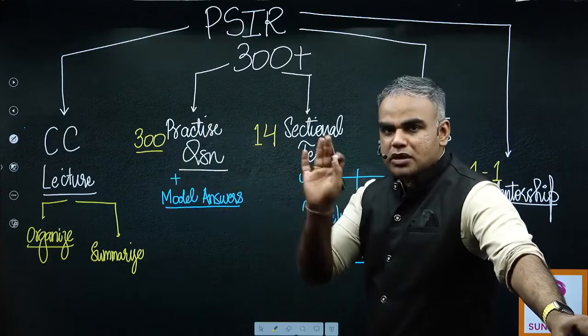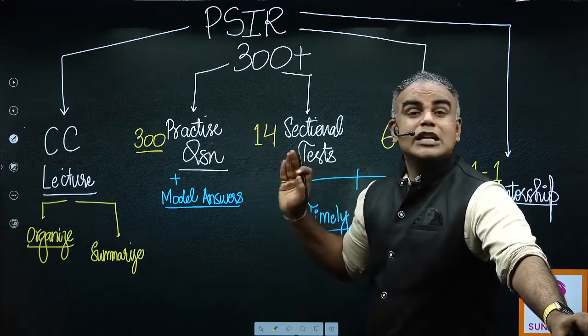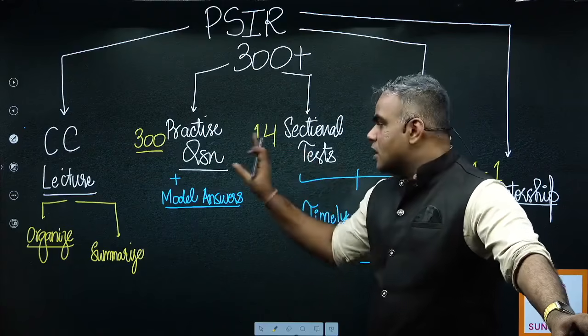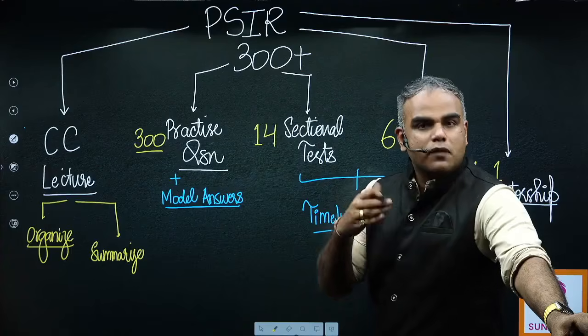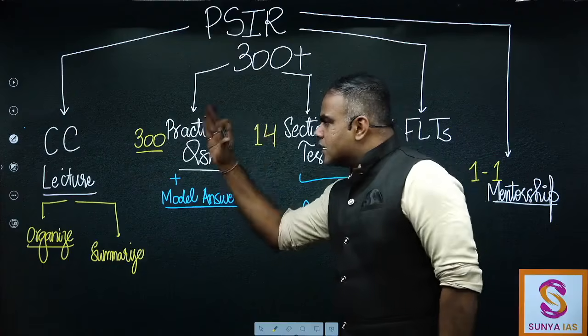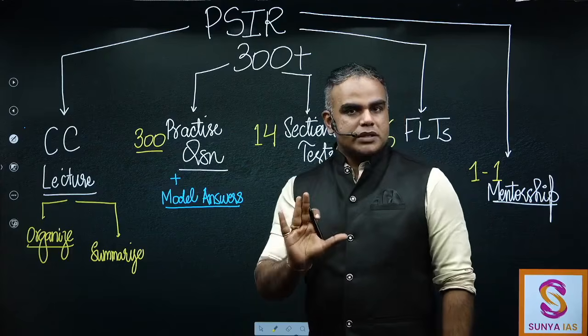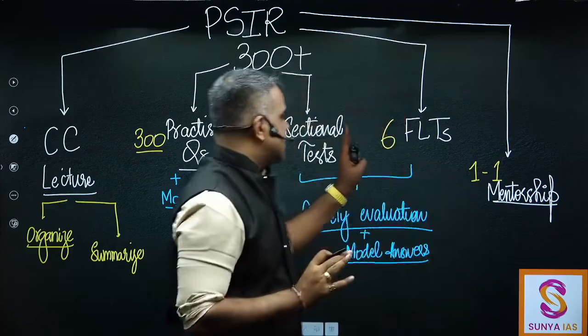Now, the moment you are done with a particular topic, you are also given practice questions. In total, you have 300 practice questions with high quality model answers. So for example, let's say you've done theories of state. So then you practice around 7, 8, 10 practice questions for that topic. Now you feel confident. Now you give your sectional test.